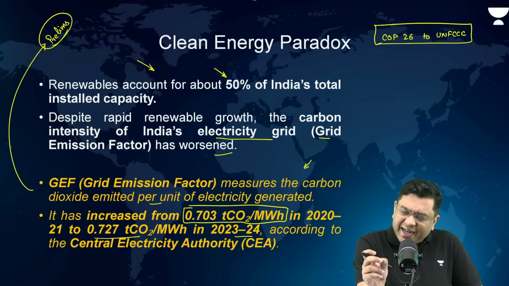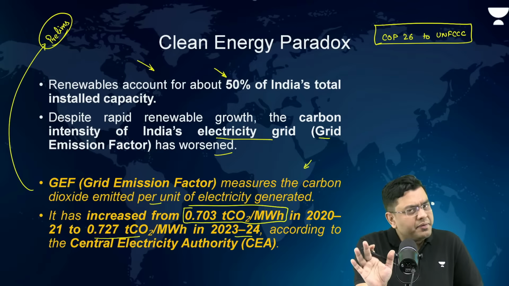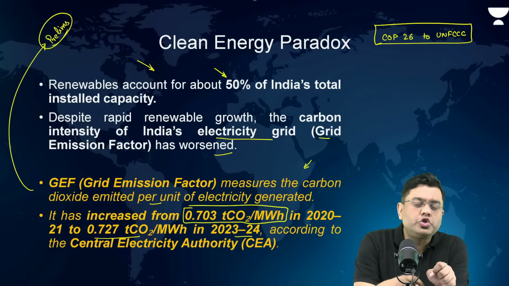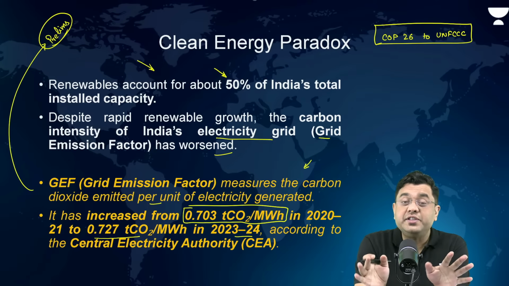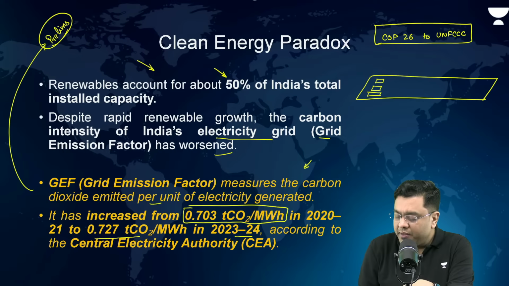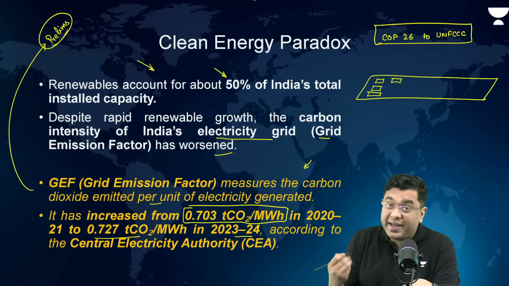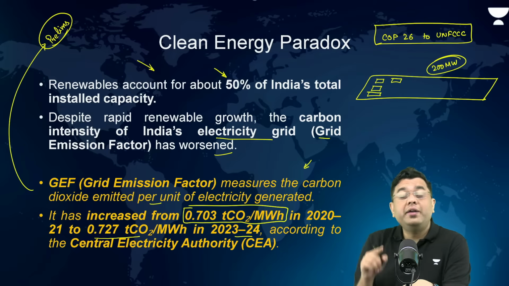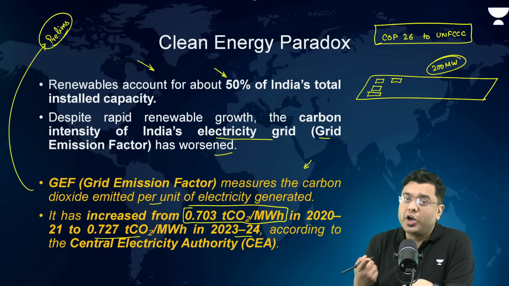Now, why is it so? And this is where it gets slightly technical, but bear with me, we will be able to understand that. What is the difference between installed capacity and the energy which is generated? Let's suppose I have dedicated a large area for a solar power plant. I have installed the solar panels which have a capability to generate, let's suppose, 200 megawatts. Now, 200 megawatts is the installed capacity.